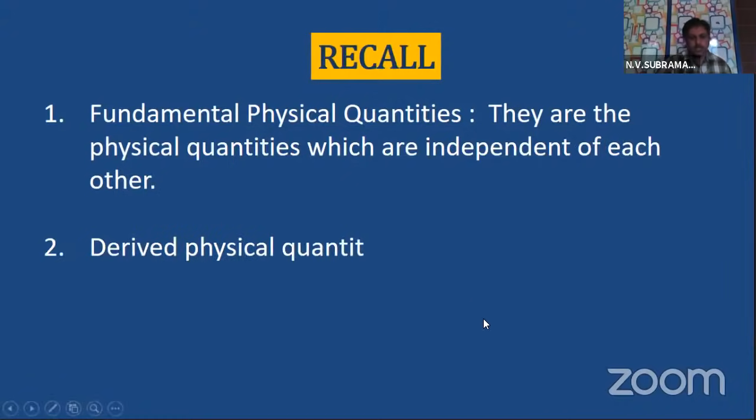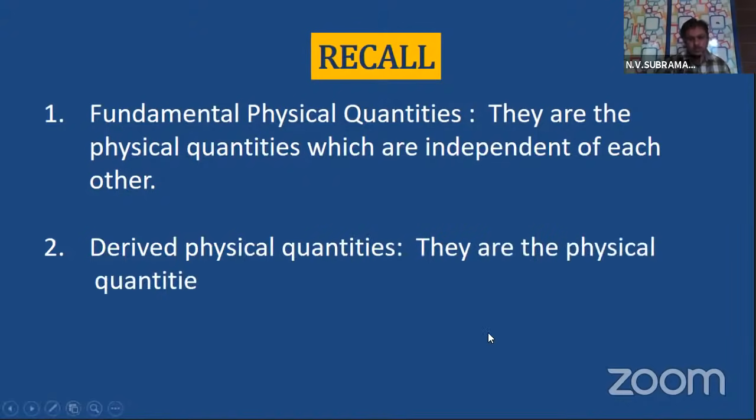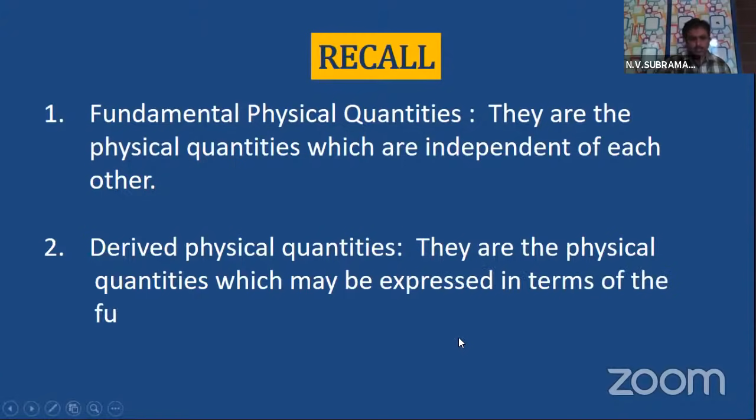Derived physical quantities are the physical quantities which are expressed in terms of fundamental quantities.